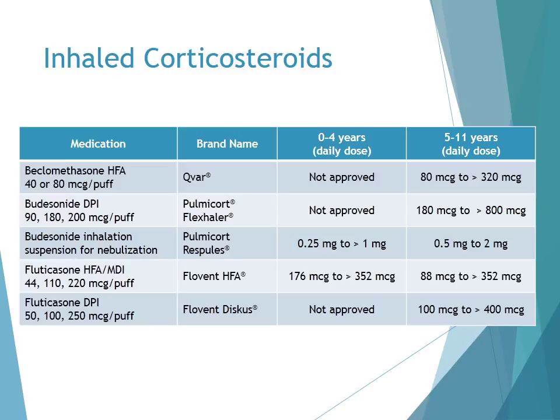Fluticasone HFA doses should be divided 2 times daily. And as you can see, there is a higher dose of fluticasone in children who are less than 4 years of age than for those children who are 5 to 11 years of age. And this is due to the lower dose delivered with face masks, as well as the data on efficacy in young children.